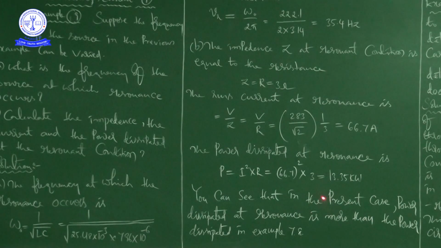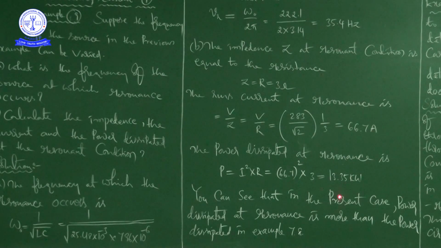You can see that in the present case, power dissipated at resonance is roughly 13,000 watts, even after removing the 0.35, but there we got only 4,800. So the power dissipated in this present case is more than in the previous example, which was 4,800 watts.